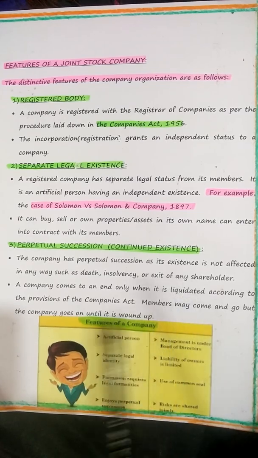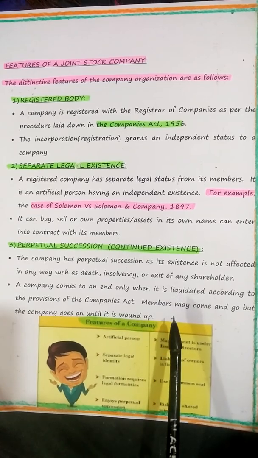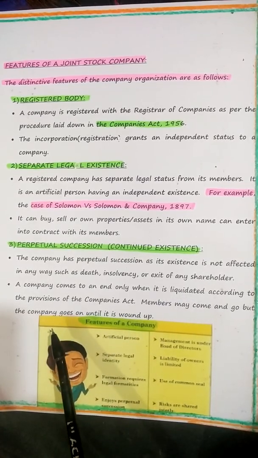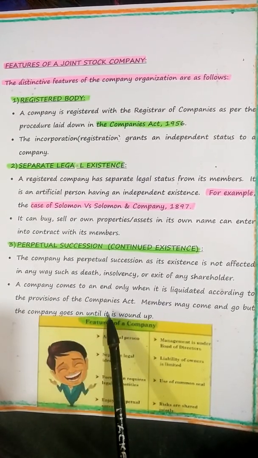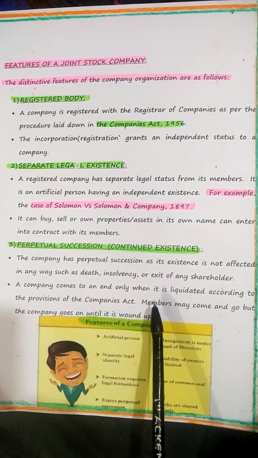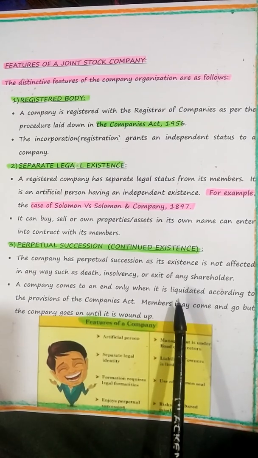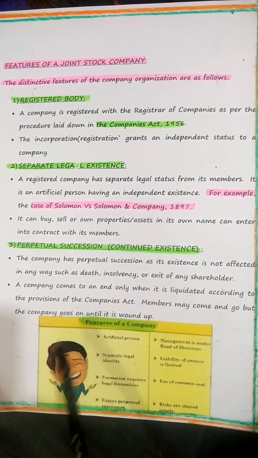When it is liquidated according to provisions of the Companies Act of 1956, members may come and go, but the company goes on until it is wound up. Wound up is nothing but coming to an end. So one more point you can add on, children. Members may change, but the company goes on. So I told you who is a liquidator. A liquidator is a person who will come forward to settle the assets of the company.